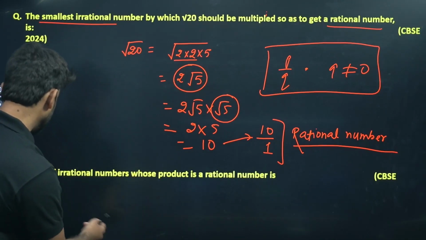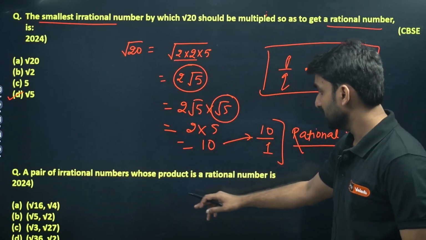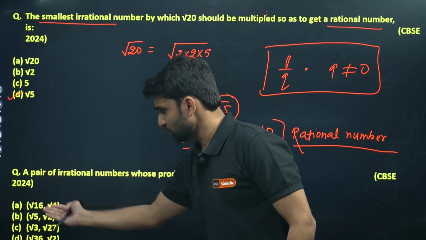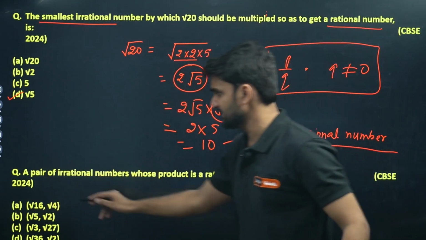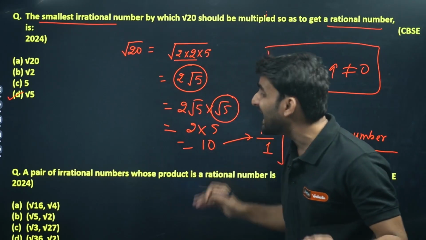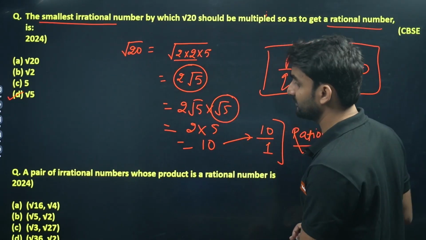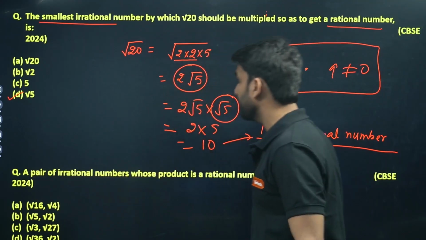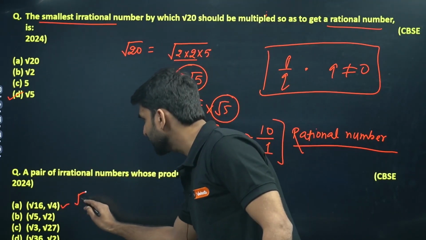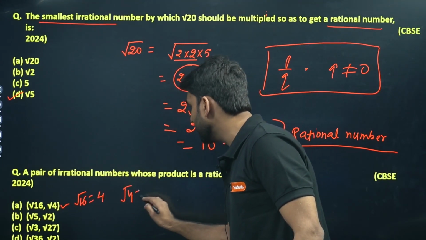The question is saying a pair of irrational numbers whose product is a rational number. So the pair should be irrational numbers, because the question is saying a pair of irrational numbers. We have to find which pair is exactly of irrational format. So let's talk about the first pair here. Under root 16 can be written as 4 and under root 4 can be written as 2.